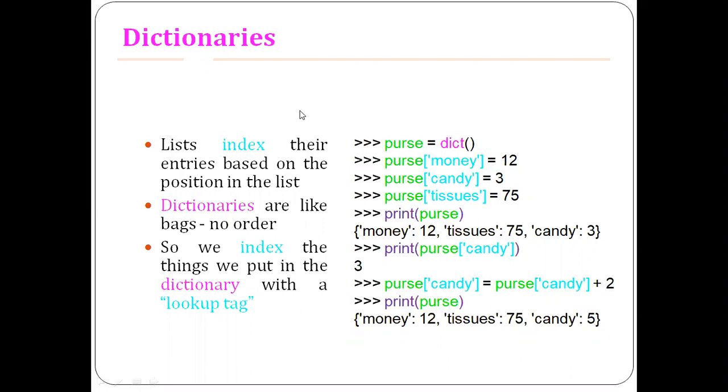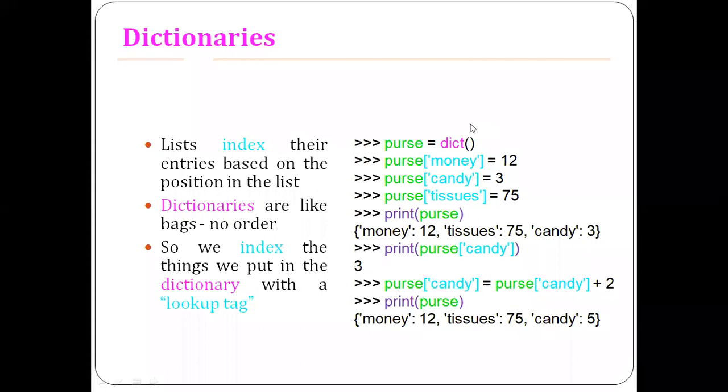So this is the major difference between the dictionaries and the list. In the case of the list, we are just making use of indexes, right? We make use of the index to get the position, or the element in the list.